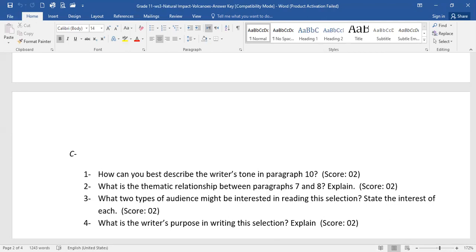What is the writer's purpose in writing the selection? Obviously, this is an expository, an informative cause and effect essay about what happens during a volcano, the effects of volcanic eruptions, because the author is giving information about volcanic eruptions and their dangerous effects, and then methods to avoid being harmed during those eruptions.